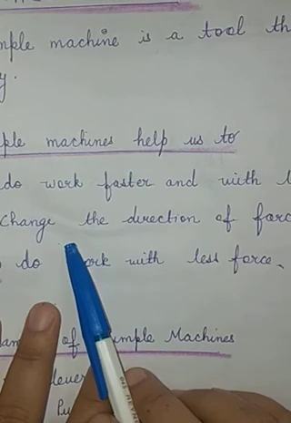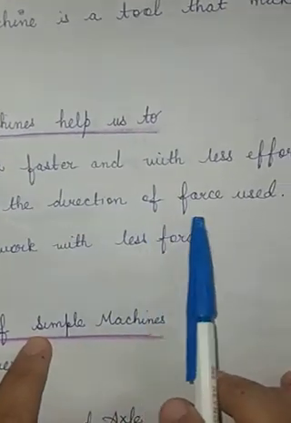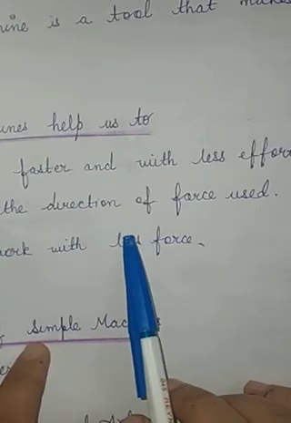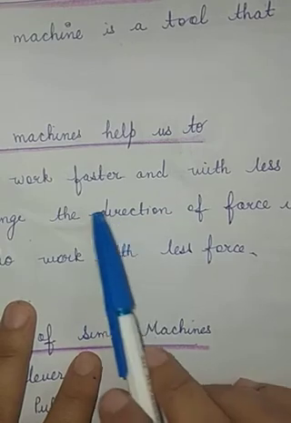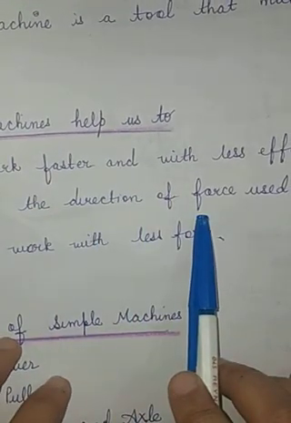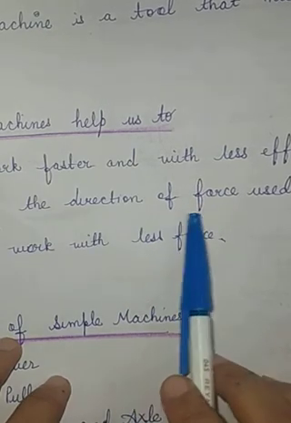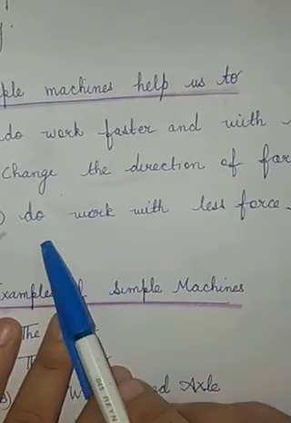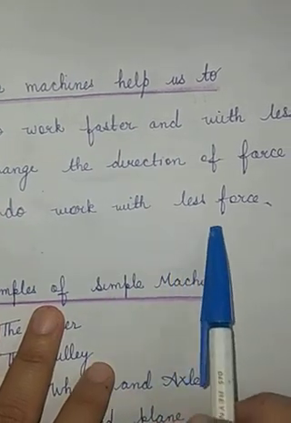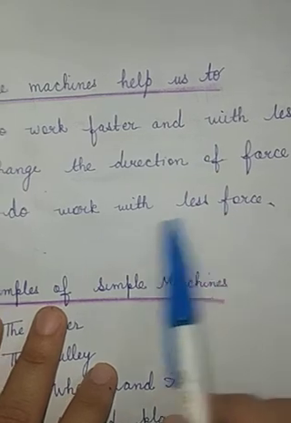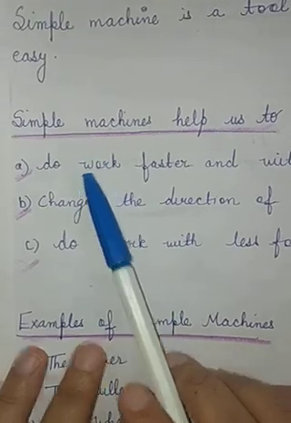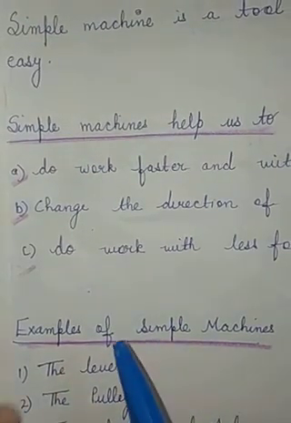And simple machines also change the direction of force used. So if we are moving an object, with the help of a simple machine we can change the direction of force also. Whatever effort we are doing, we can change the direction of that also. And simple machines also do work with less force, means less effort is needed to do work by using simple machines.